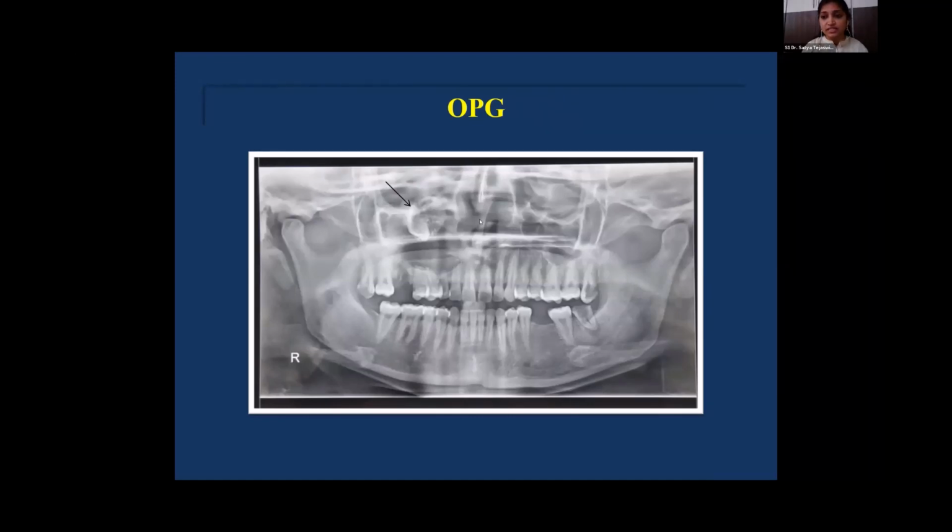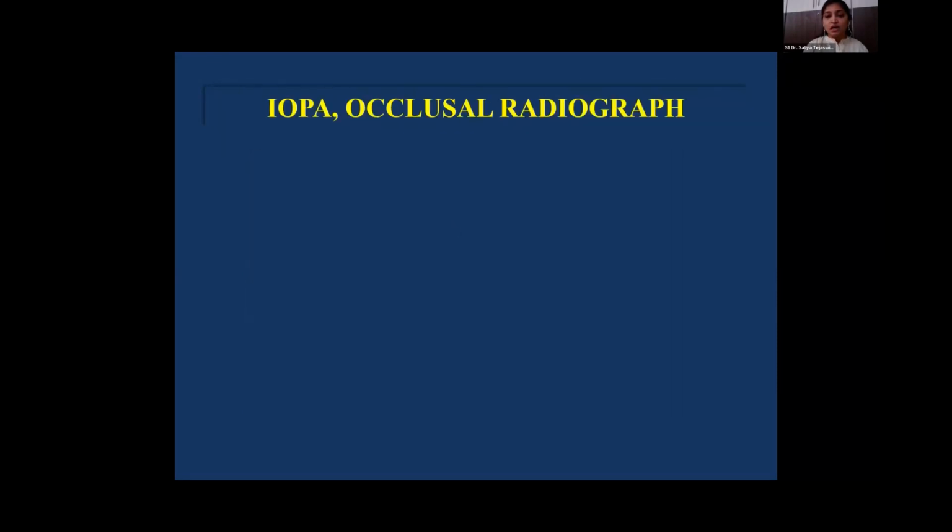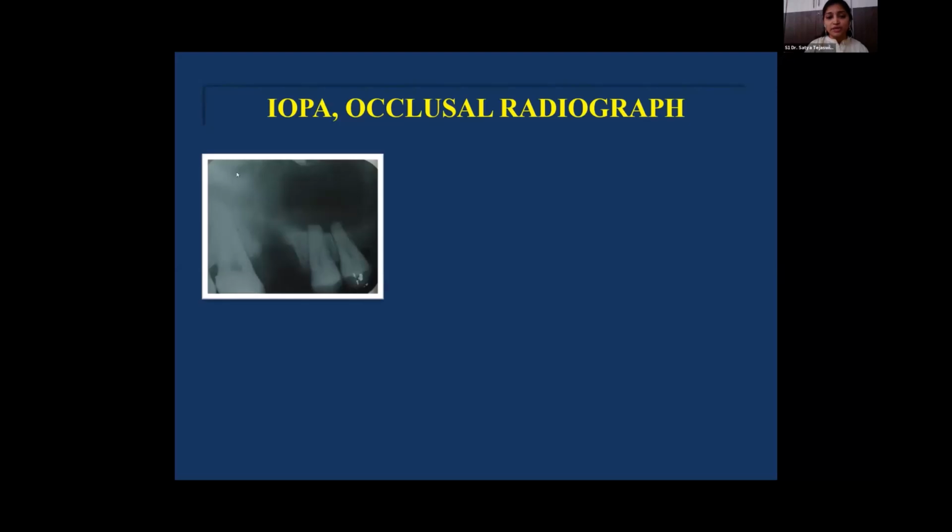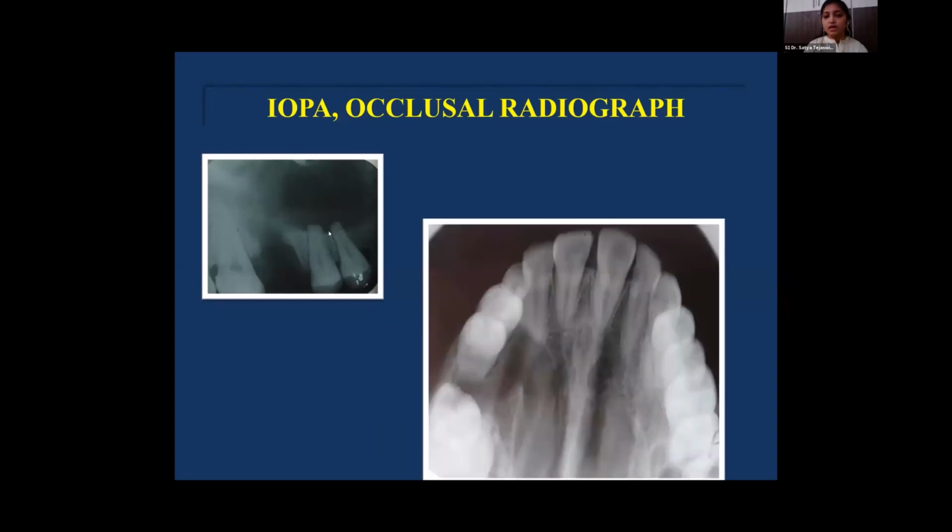Within this radiolucency, we also observed mixed radiolucent and radiopacities, where these radiopacities imply foci of calcifications. On examination of IOPA, we were able to appreciate apical root resorption of the premolars. Occlusal radiograph reveals a well-defined radiolucency surrounded by a sclerotic border.